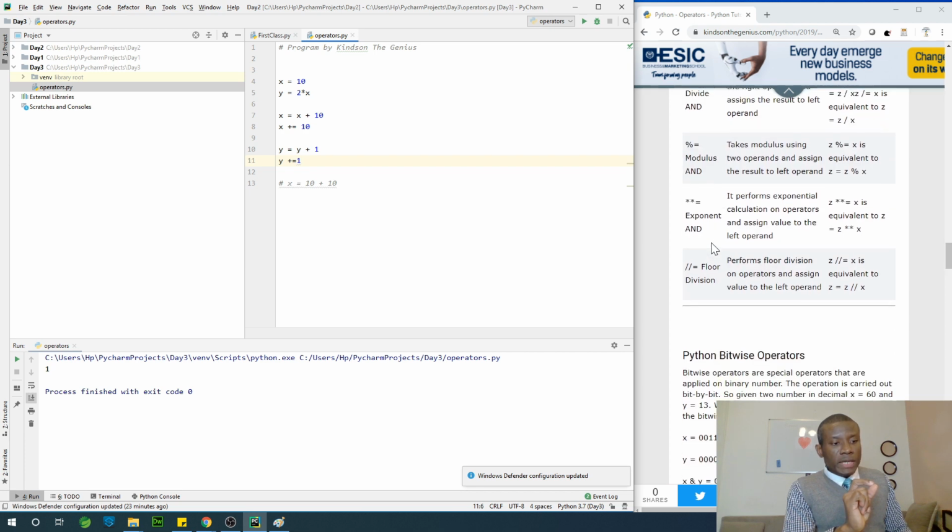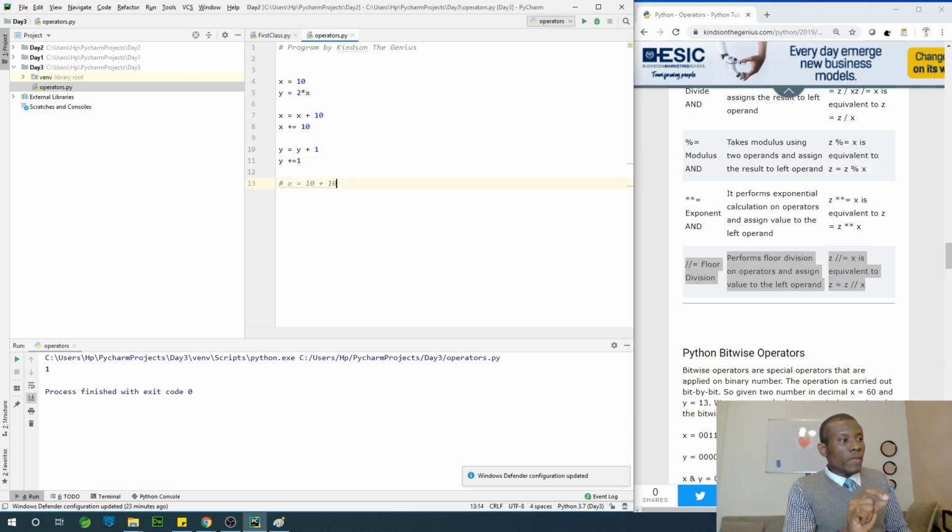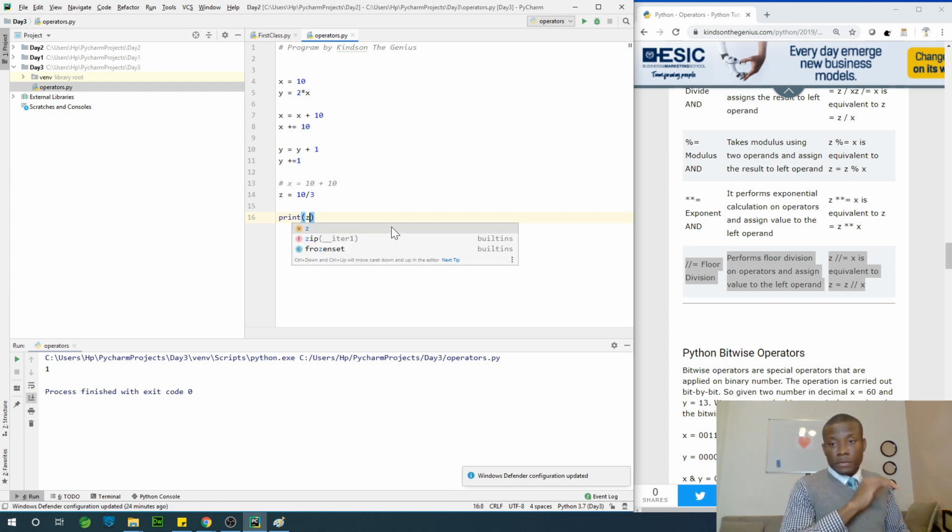Now there's one thing I would like to mention about the floor. Floor returns the value rounded down to the lower integer. So for instance, if we print z is equal to 10 over 3, the answer is going to be 3.33 or something. So if I print z, I'm sure I'll get 3.33, right?